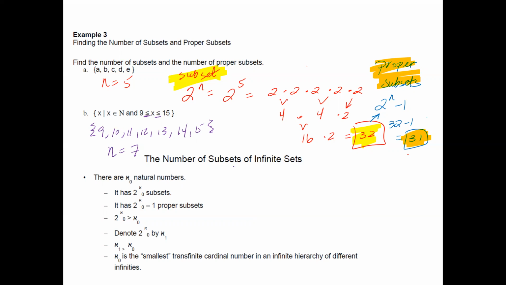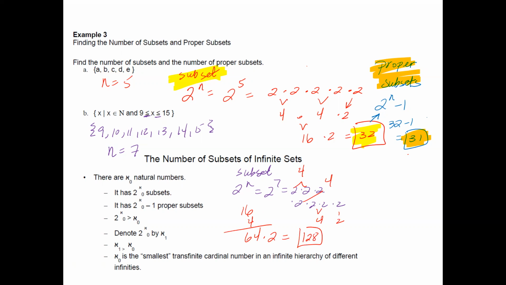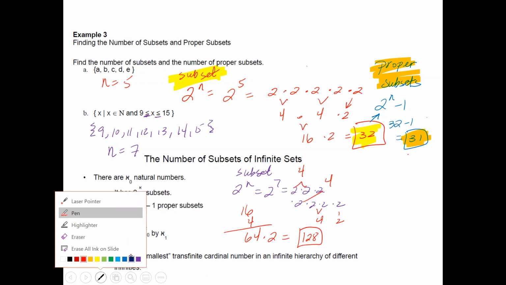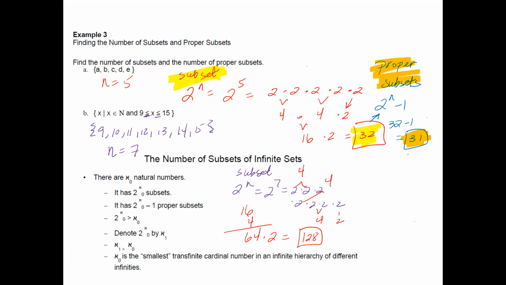So in order for me to find my subsets, it's 2 to the n, in which case it's 2 to the 7th power, which is 2 times 2 times 2 times 2 times 2 times 2 times 2. If you have a calculator, you can probably do this a little bit quicker, but I don't, so I'm just going to do it by hand. 4, 4, 4, 2. 4 times 4 is going to give me 16. 16 times 4 is 64. 64 times 2 is going to give me 128. That is my number of subsets.